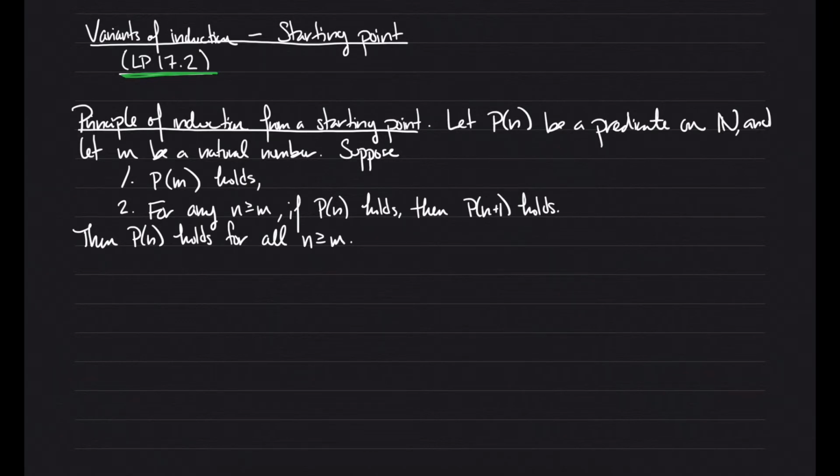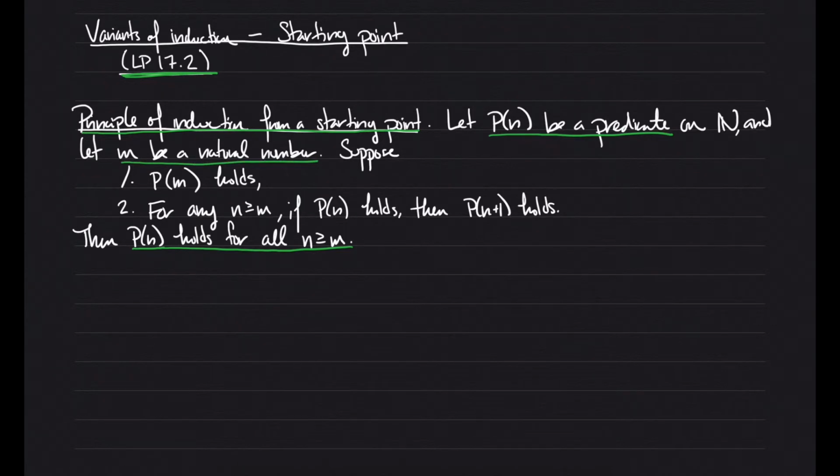All right, so the principle of induction from a starting point, as I've written it out here, is very similar to the normal principle of induction. It just might be true sometimes that not all the natural numbers have a certain property, but all of them after some number like 2 or 5. So we can use a very slight variation of the principle of induction to prove such a predicate. Say we want to prove that some predicate holds for all n greater than or equal to some specific natural number m, like 2 or 5. So we've got this predicate and we've got the natural number in mind.